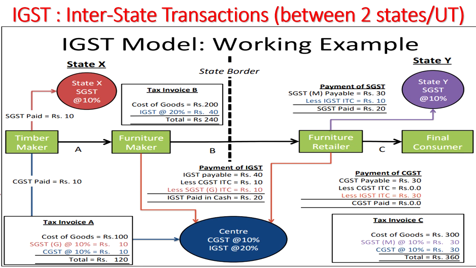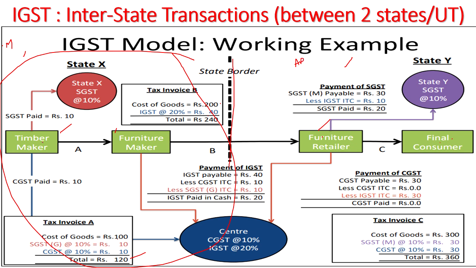The same example: the timber maker, 100 rupees, 120; again he has made 200 rupees, 40, 240, 360, and the same furniture retailer, final consumer, the same concept, but there is one difference. Here the timber maker and furniture maker belong to one state. For example, there is a state border here, and these two belong to another state. For example, this is Maharashtra and this is AP.